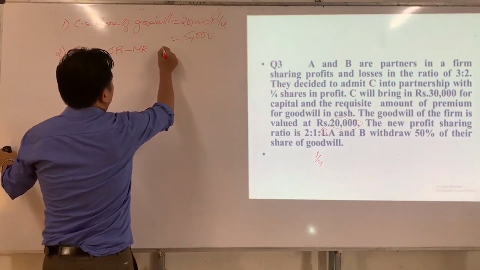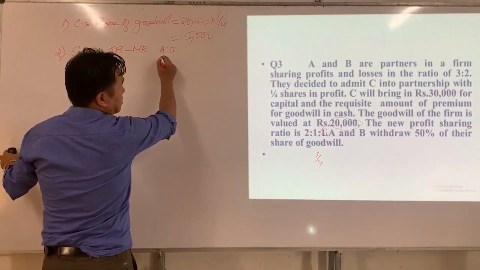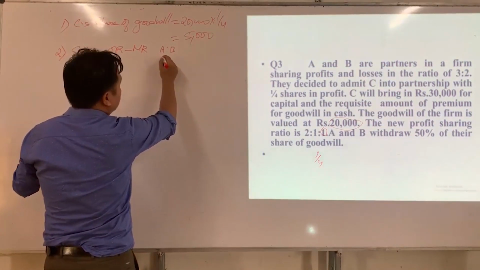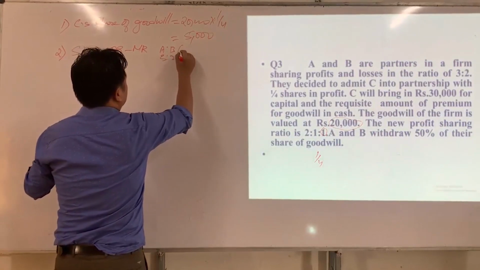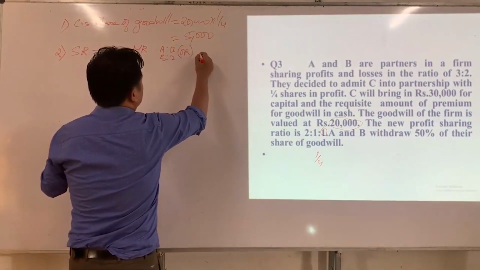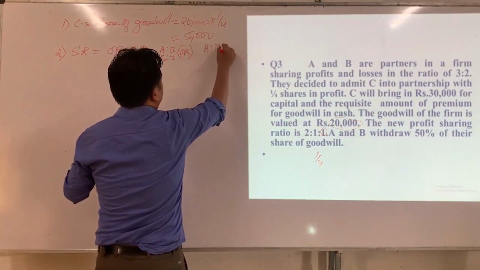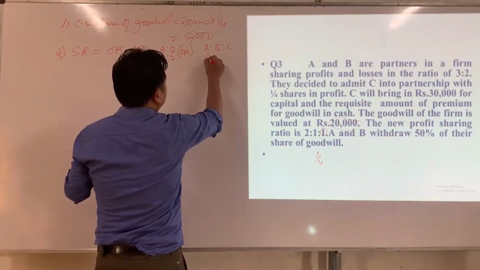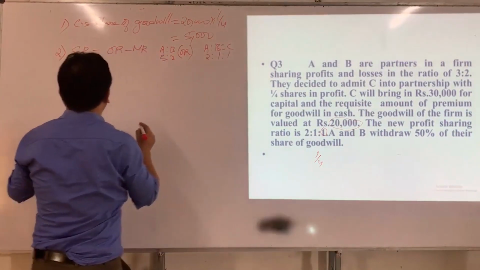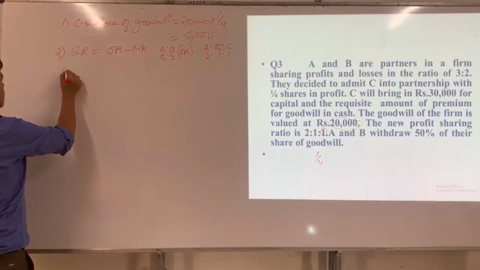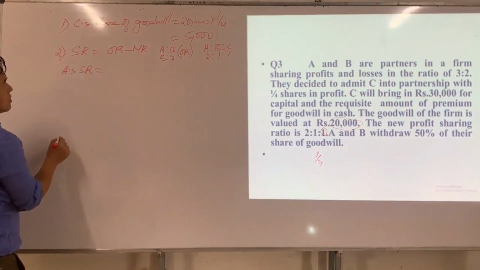Okay. A and B partners are sharing profit in the ratio of 3:2. So 3:2 is the old ratio. So what is the new ratio of A, B and C? 2:1:1. So first we have to find A's sacrificing ratio.